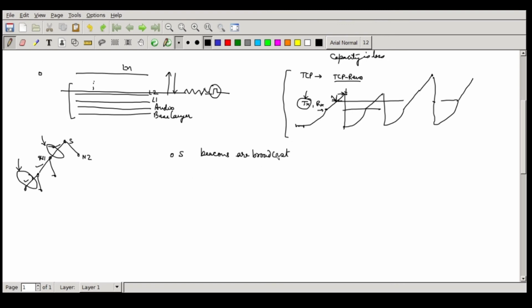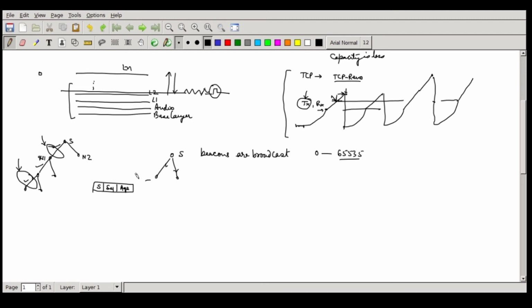Beacons are broadcast periodically, and every node will have, for example, these beacons are being received by these two nodes. So these will have a broadcast routing table which will say that it has come from source, this was the sequence number, and this is the age. So that's what the beacon will contain. So every time sequence number has to be incremented, it will never be decreased. So in worst case, this will go from 0 to 65,535, assuming that I am using 16 bits for this count or sequence number, and then it will go back to 0. That's why age is there.